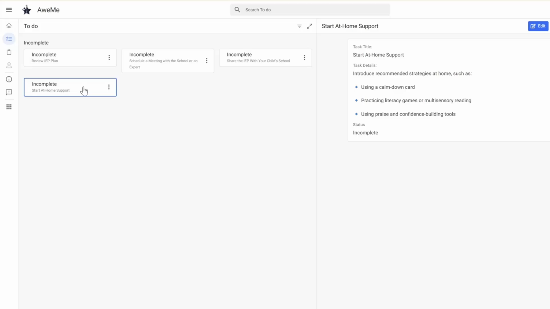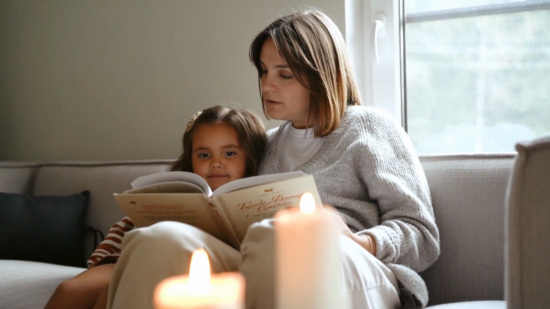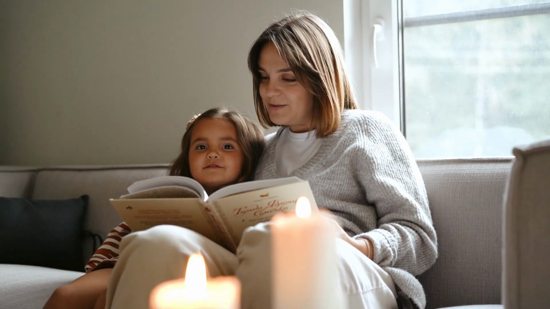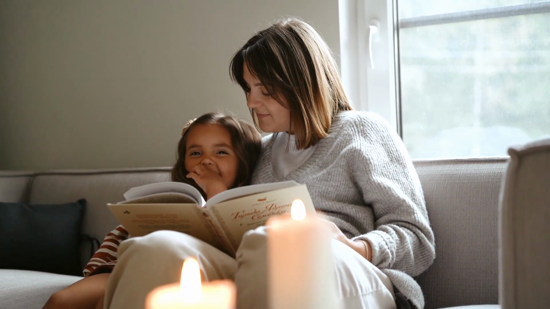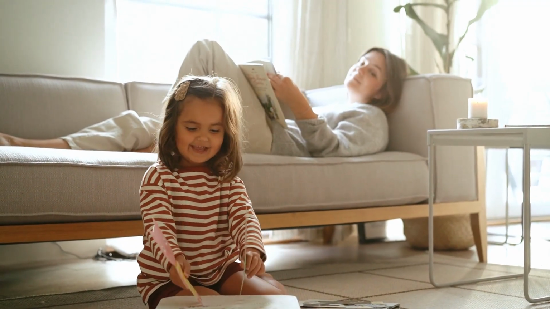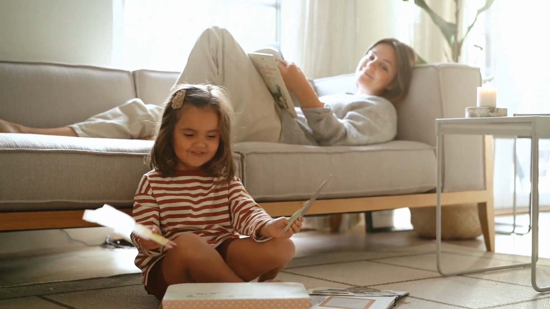After completing the process, Samira feels a deep sense of relief. For the first time, she has clarity, not just questions. The AI screening gave her a clear direction, and the personalized IEP draft and to-do list made the path forward feel manageable. She no longer feels like she's navigating this alone. She feels empowered, informed, and ready to advocate for Lila with confidence.